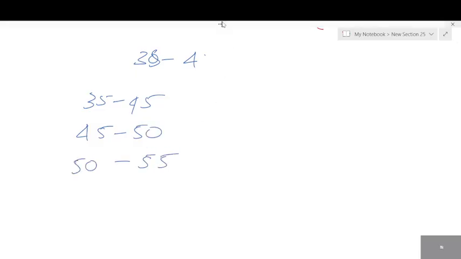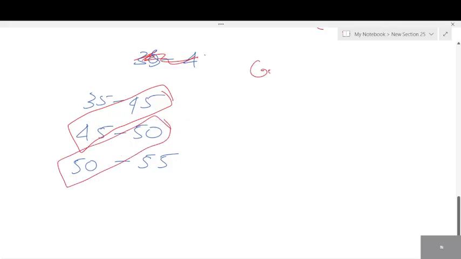Tell me whether this is continuous or discontinuous, students. How do you check whether it is continuous or discontinuous? Is the upper limit 45 repeated here? So it is continuous. If it is continuous, what will you do?